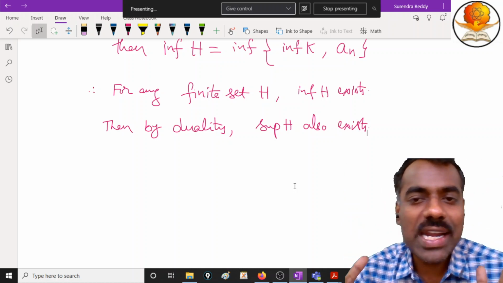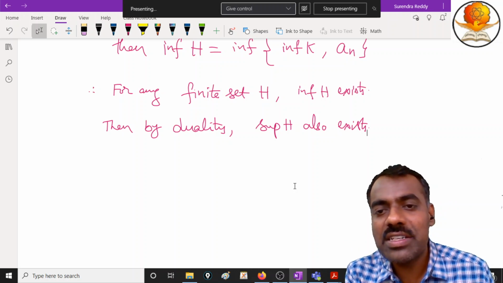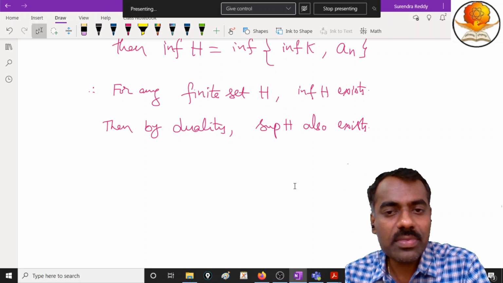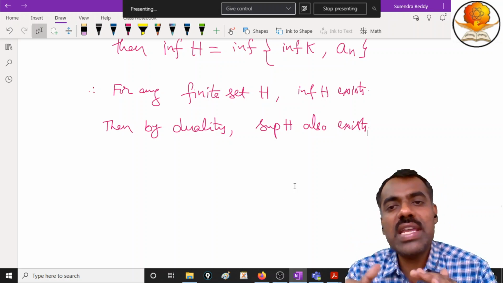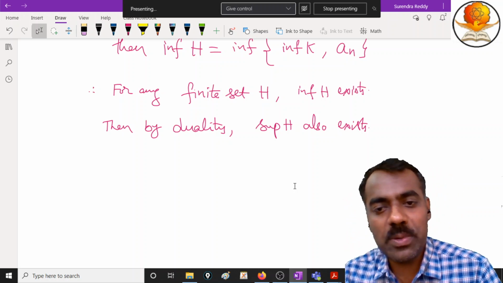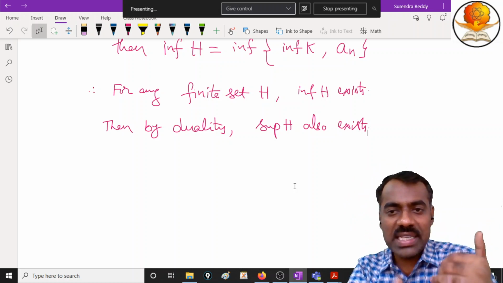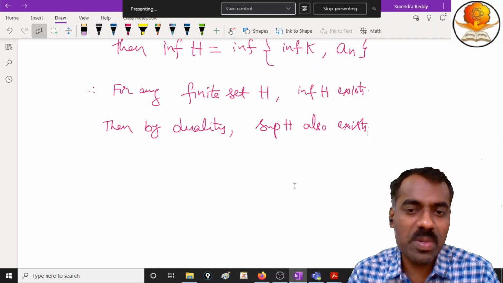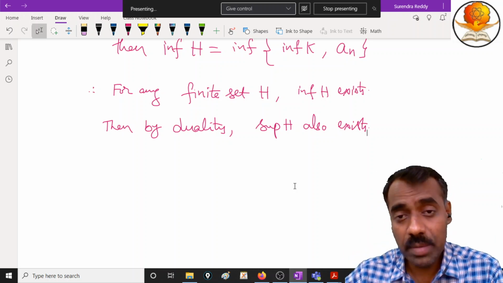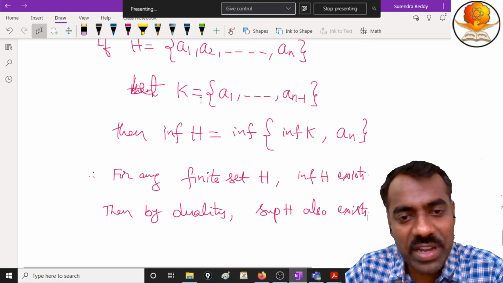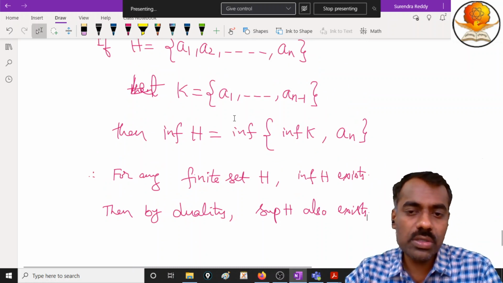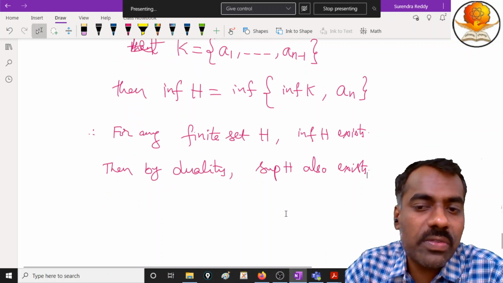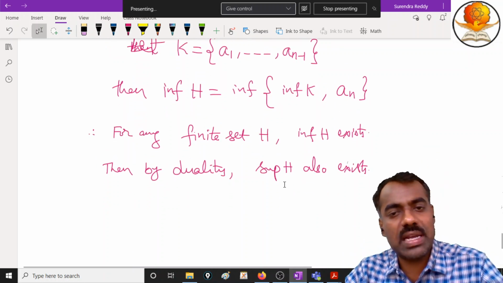What you should understand is that the infimum of a poset acts as the supremum of its dual poset, right? So if the infimum exists here, the supremum exists. That is the same as saying that infimum and supremum exist here, right? But that should be true for all. That is why we proved that for any finite set it is true. So therefore its dual principle is also true. By duality you can say that the supremum of H also exists. You can prove it also, there is no problem.